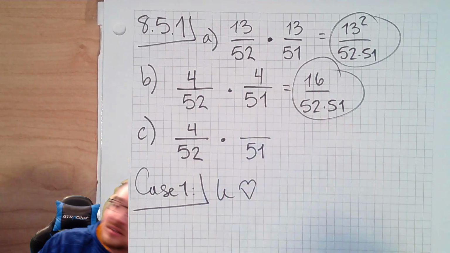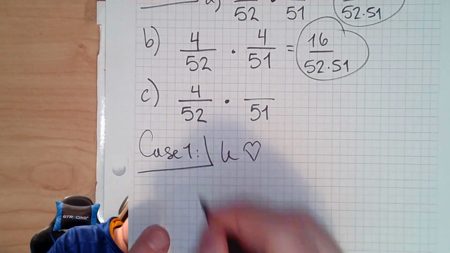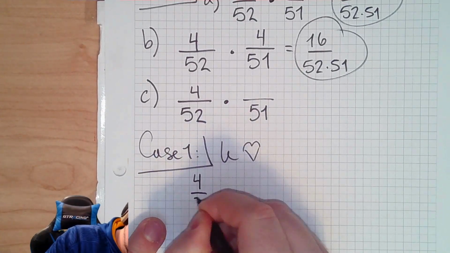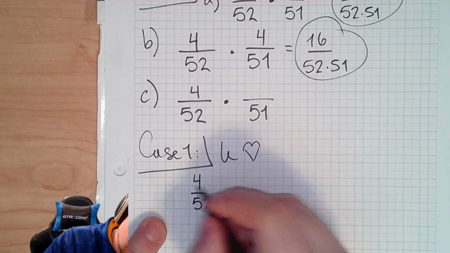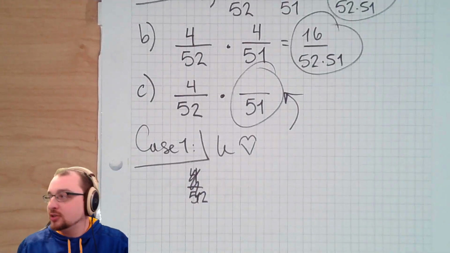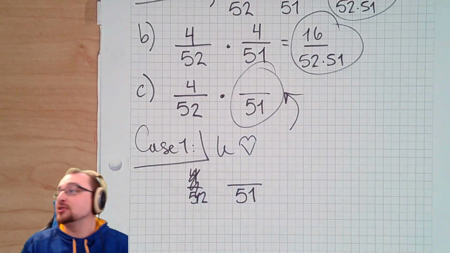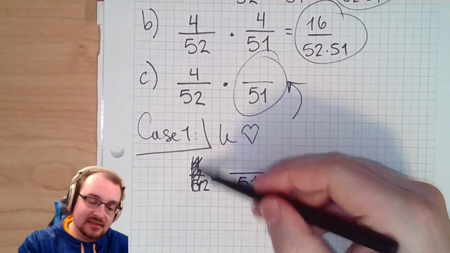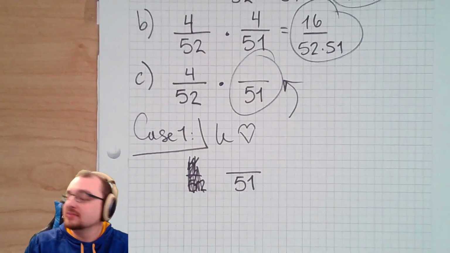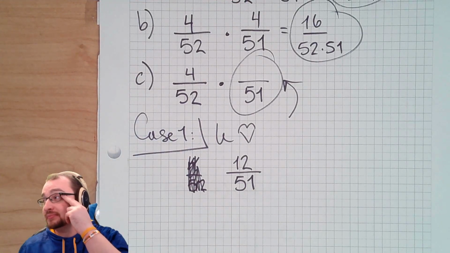There's our little heart. So if a king is a heart, then we had a 4 out of 52. This is our different cases. So case 1 is king is a heart. So now how many hearts are left in the deck? 12. So 12 out of 51 is the number that goes there, right?